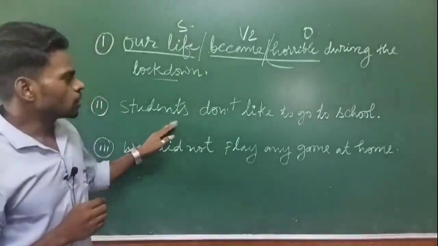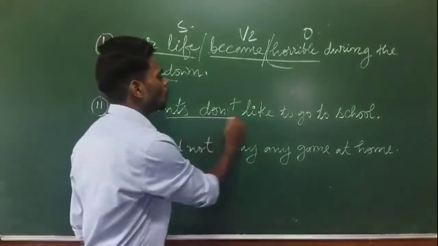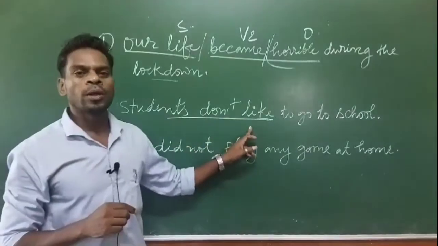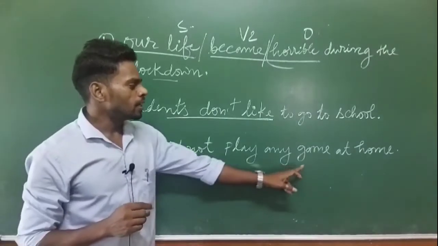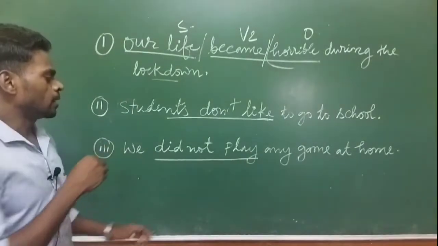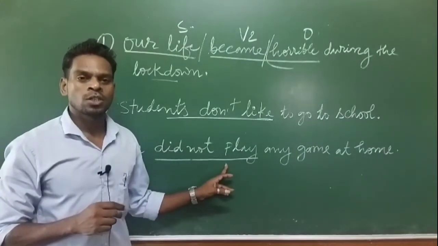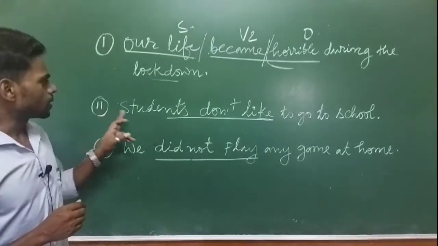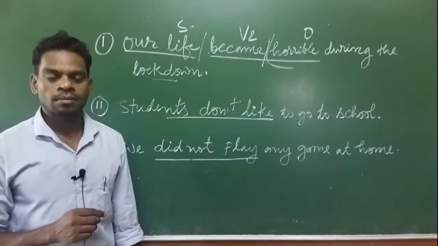Second one, students don't like to go to school. So here, students don't like. This sentence is in present simple tense. And third one, we did not play any game at home. So here, did not play. This particular sentence is in past simple tense and it is a negative sentence. Even the second sentence is also a negative sentence and this is a positive sentence.